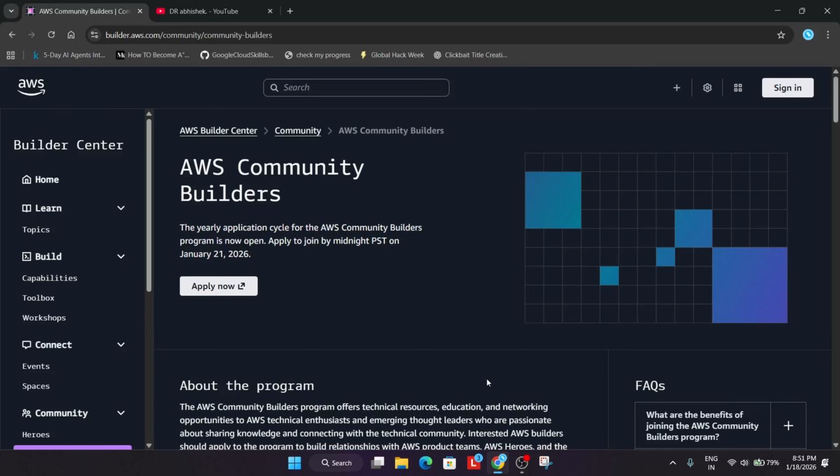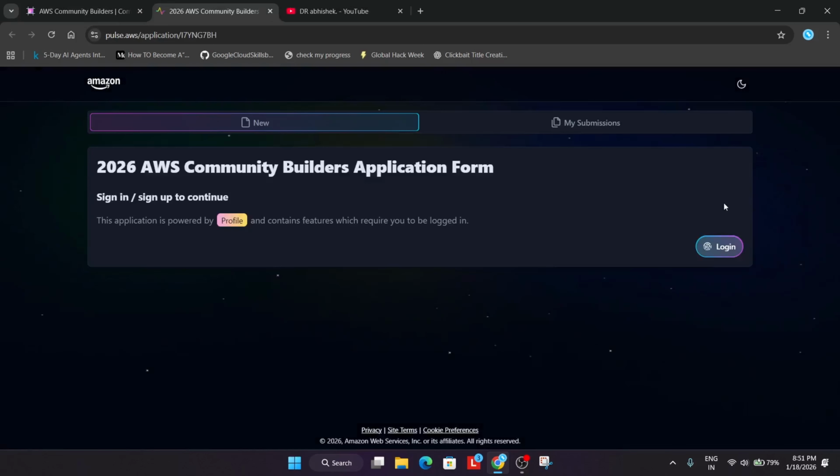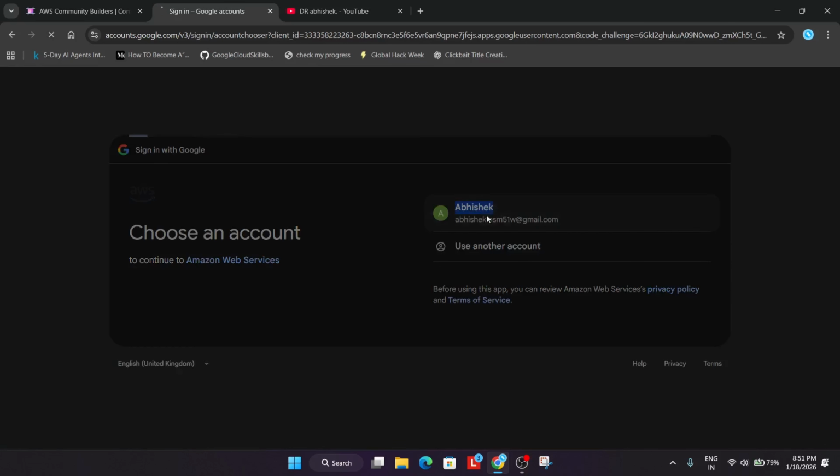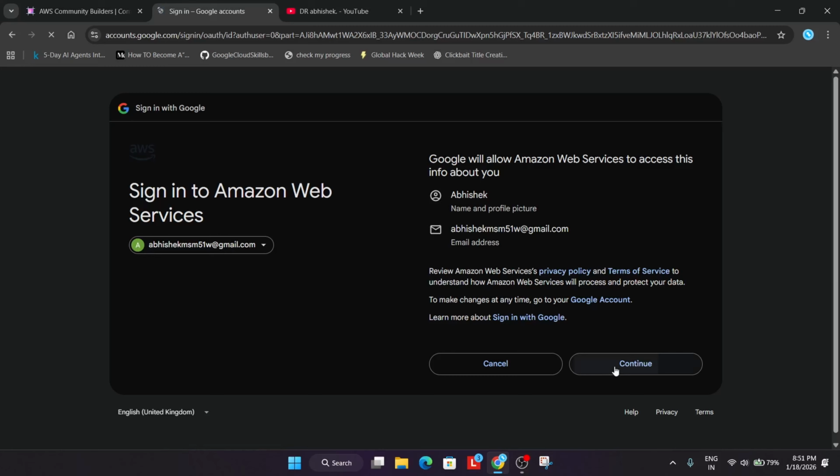Now let's come to the application process, and after that we'll talk about some top FAQs. Now simply you have to click on apply now. Now here it's asking for login. You need to click on login over here. And after that, it will ask you to sign in to the AWS portal. If you already have an account, you can directly sign in. Or if you don't have any account, just click on continue with Google and just select your Gmail account. You can use the traditional method also. Just click on continue.